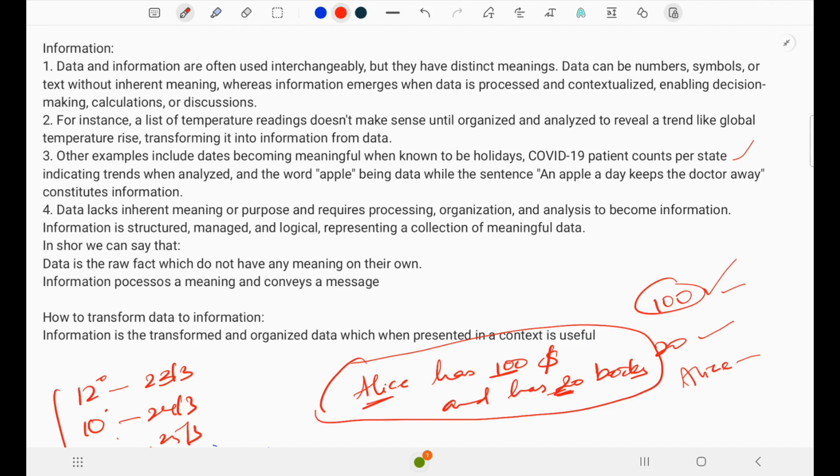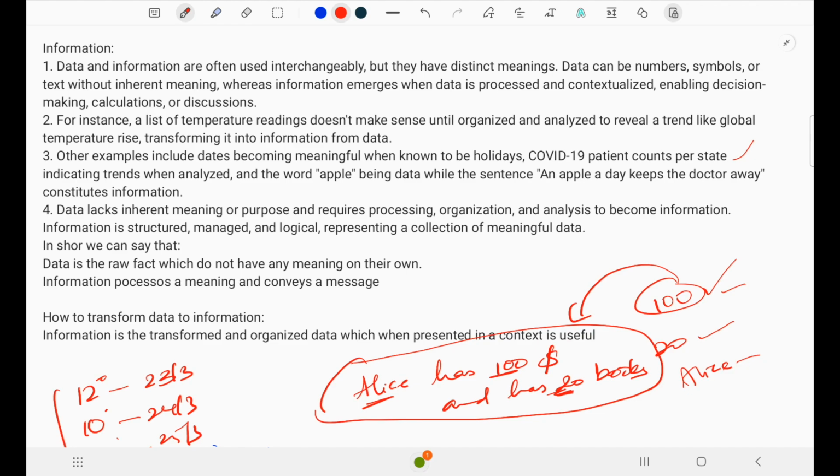Number three, the word Apple or the word Alice. The word Alice is data. In the sentence, Alice has $100 and has 20 books, I give the context. I add the context to the data, and the data is transformed into information.